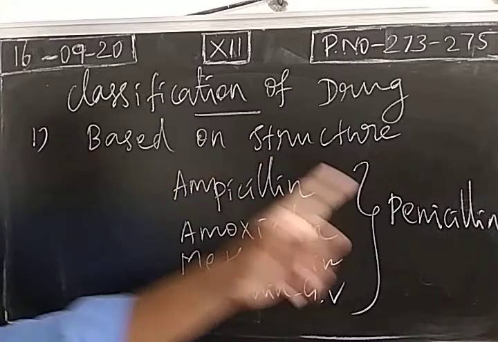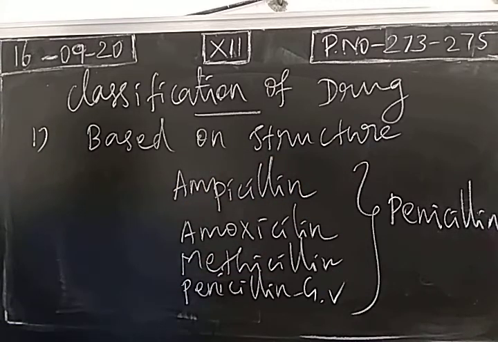So based on the same chemical skeleton, we make a group. These drugs are collectively known as penicillin. What is the general aspect? If structure is the same, chemical property will also be same, but this will not be common for all drugs. In case of penicillin, due to same chemical skeleton, the behavior of all the drugs will be same.